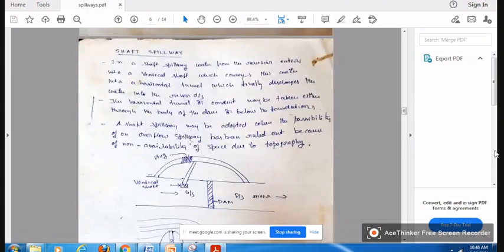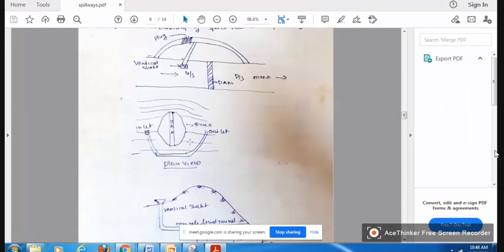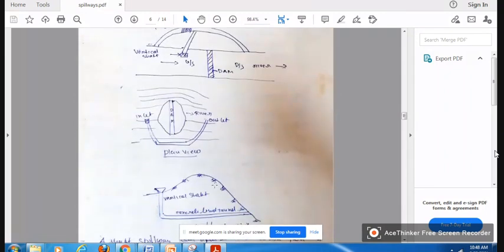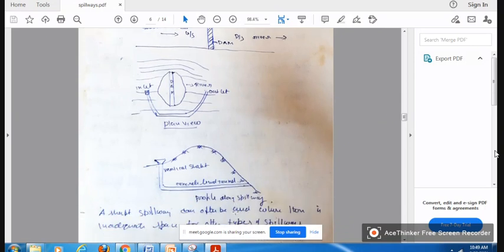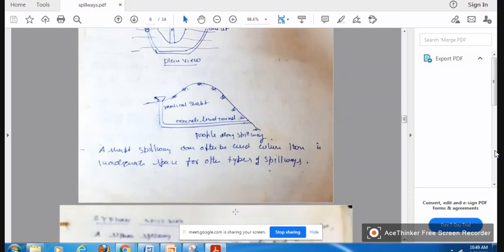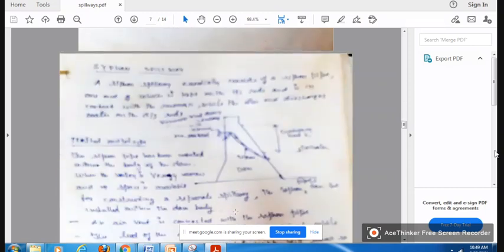When you have this type of spillway, it can be through the body of the dam at the foundation level, or it can be totally away from the body of the dam, like this. If there is no space to construct an outlet like this, then it can be constructed through the body of the dam.